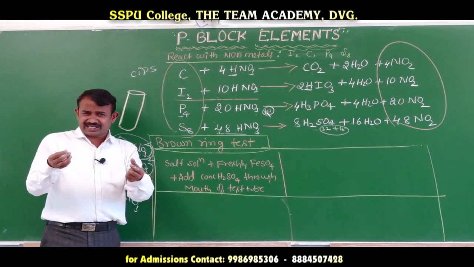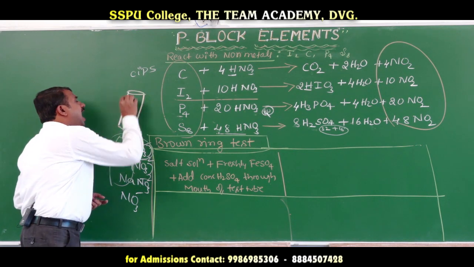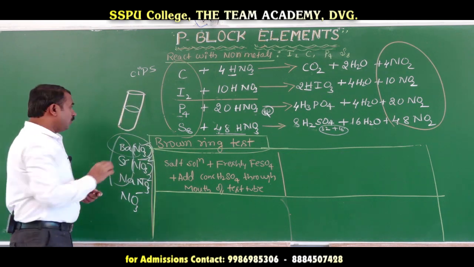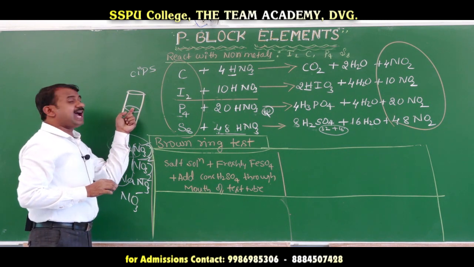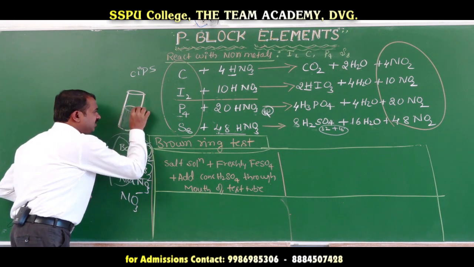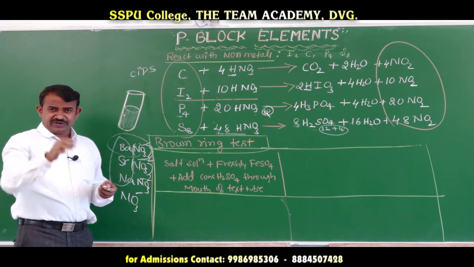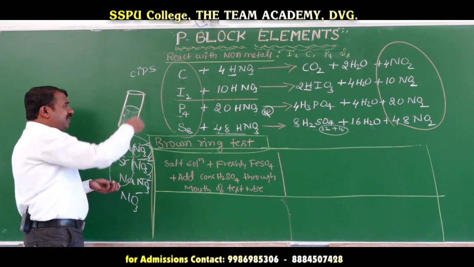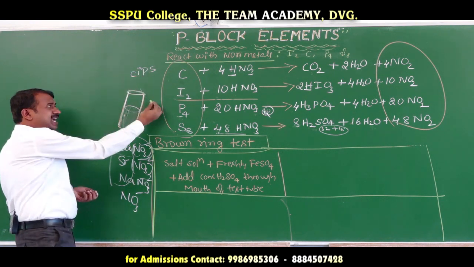You can prepare the test tube with a freshly prepared ferrous sulfate solution. First the salt solution, and add freshly prepared ferrous sulfate solution. Then take sulfuric acid in a dropper, and add the sulfuric acid slowly along the neck of the test tube.